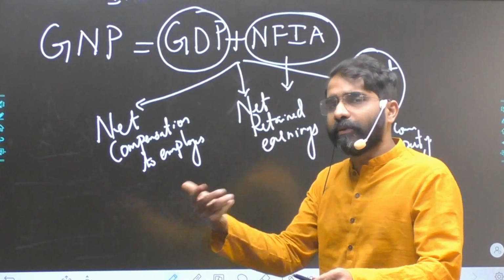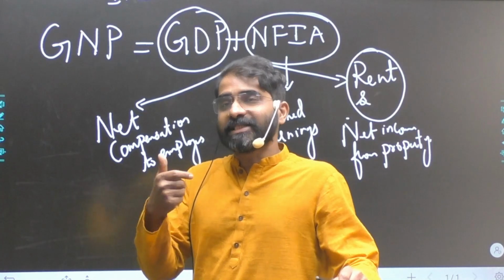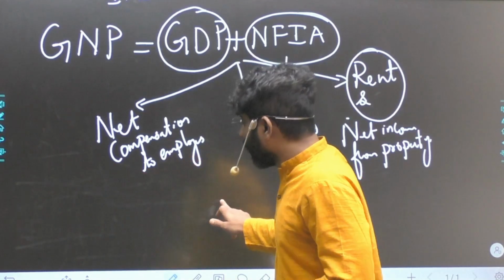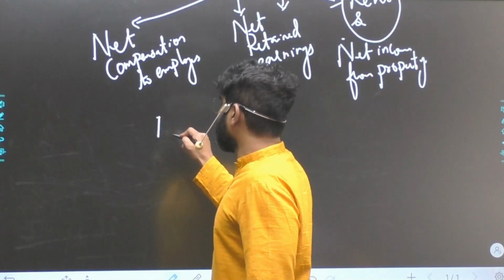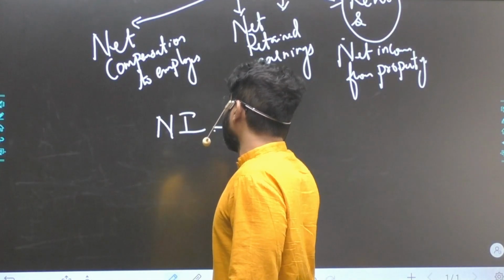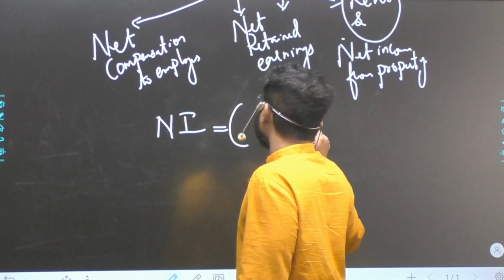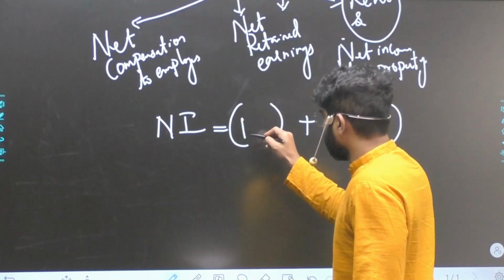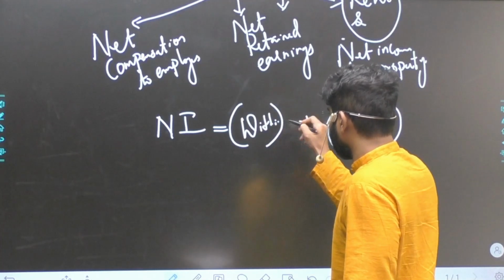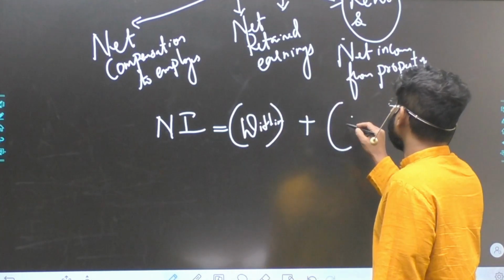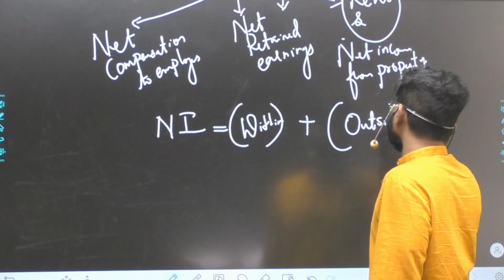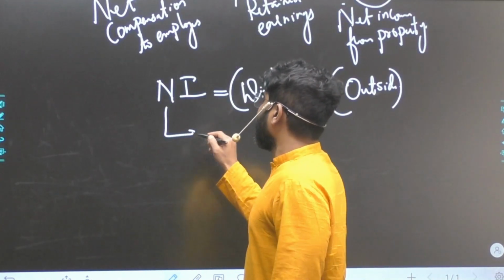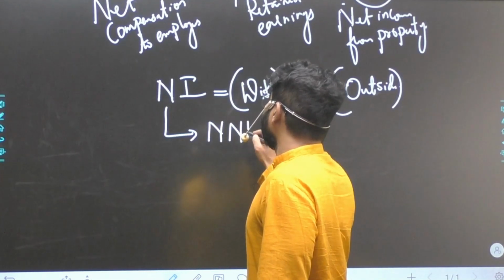NRI income should not be part of my national income, because national income is talking about normal residents of the country. Let's say national income is the income of individuals from within the country plus from outside. In simple words, the income which they are getting from within plus outside. In NCERT you will see national income is nothing but NNP at factor cost.